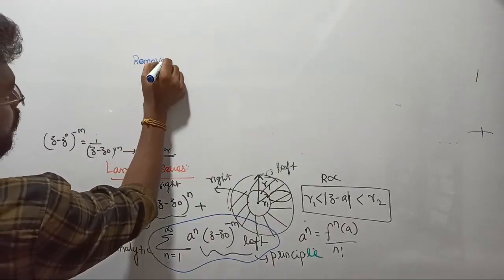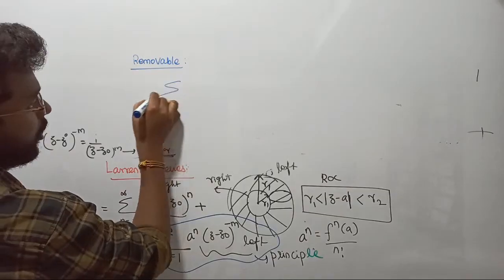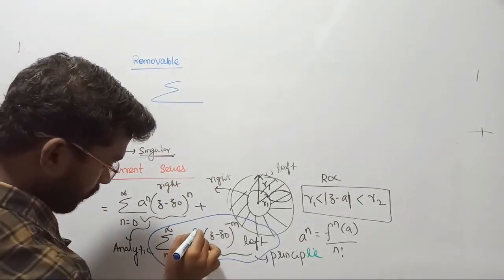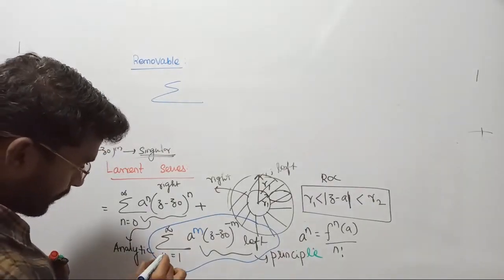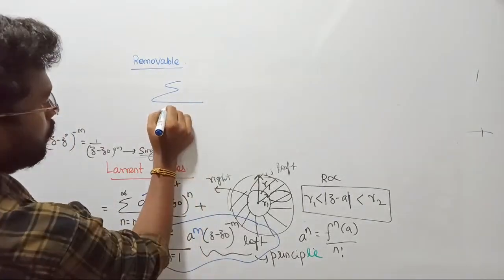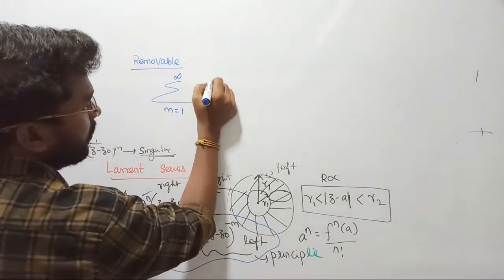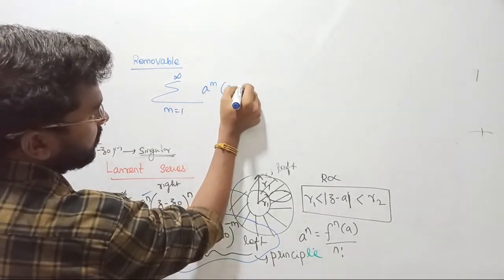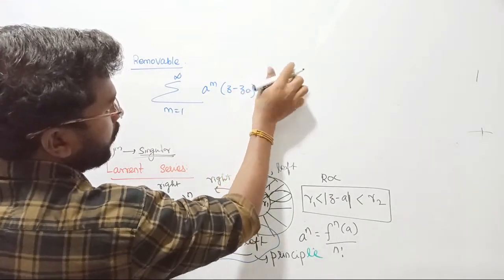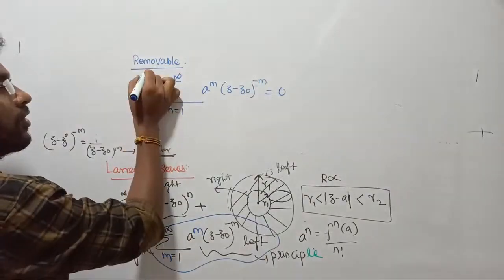Since we are talking about removable singularity, this negative power series has to be, let's consider m. Sorry guys, I'm just showing the difference. This is n, this is m. So m is equal to 1 to infinity. This left side part of the signal is going to be forced to approach 0. Clear? It means I am removing the complete singularities from the system. This is called removable singularity.